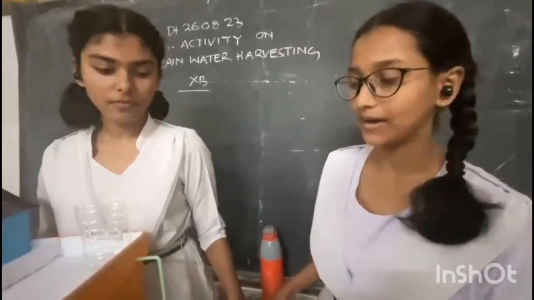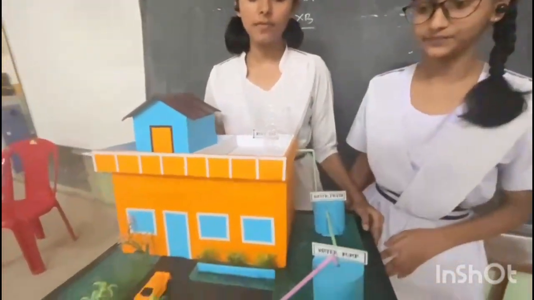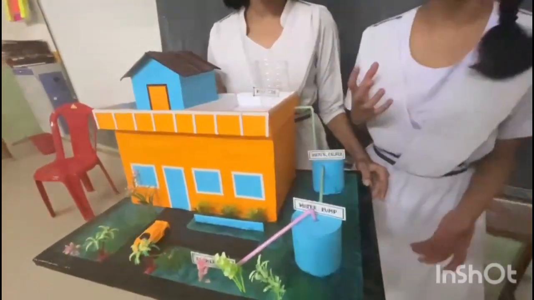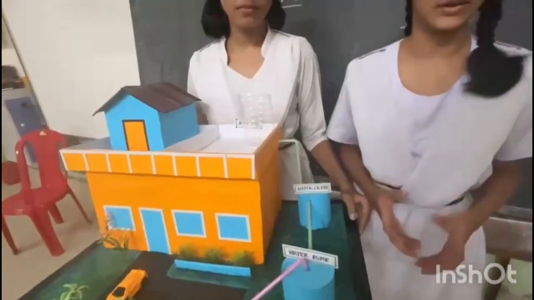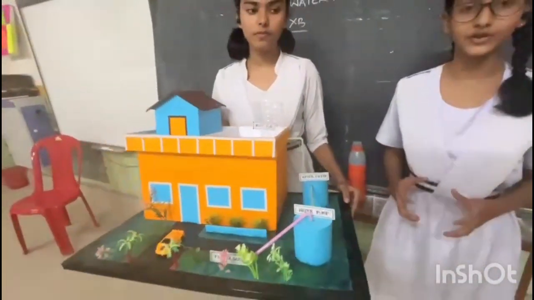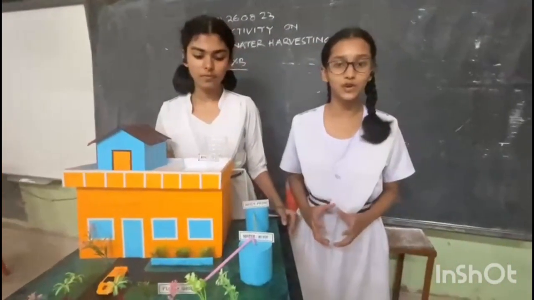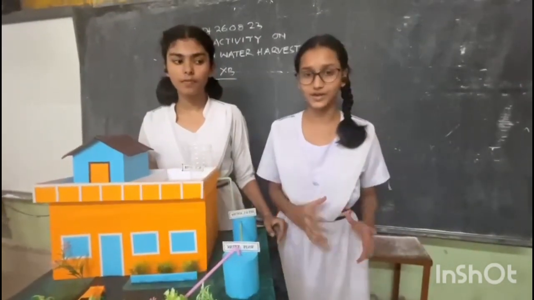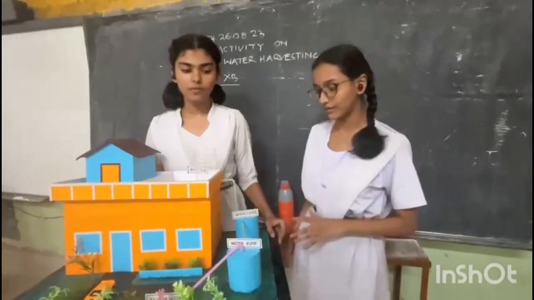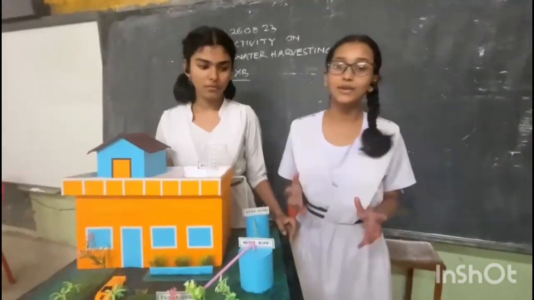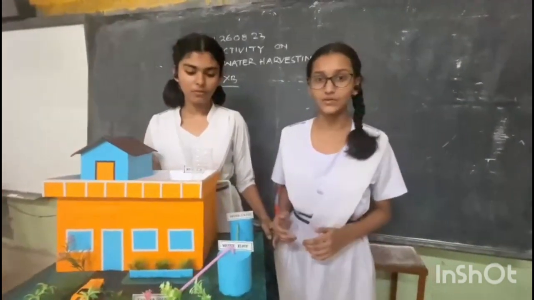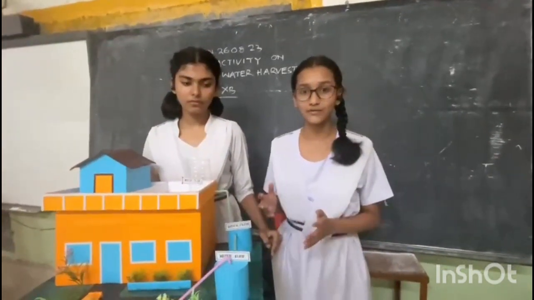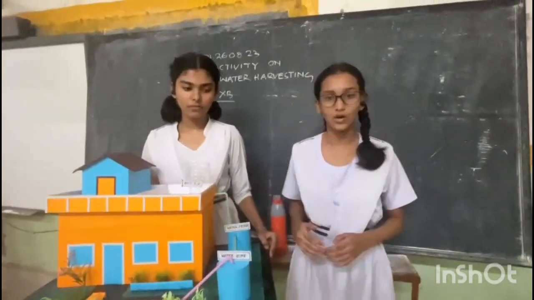Here we have prepared a model of rainwater harvesting, and before we move on to understanding the working, let us understand what rooftop rainwater harvesting is. It is a process in which rainwater from the roofs of houses is collected and directly stored in the storage tank after being filtered in the filter tank. Tamil Nadu is the first state in India whose government has made it compulsory for a rainwater harvesting structure to be installed in all houses.